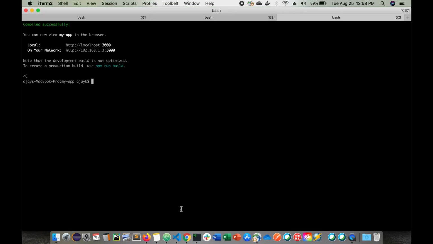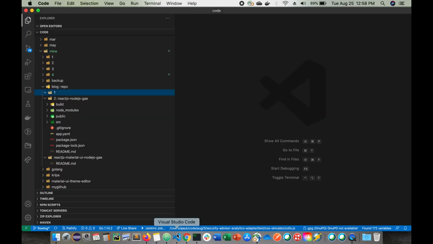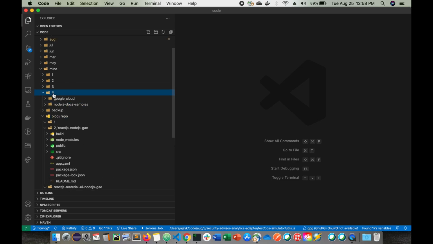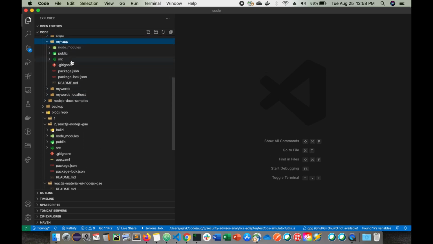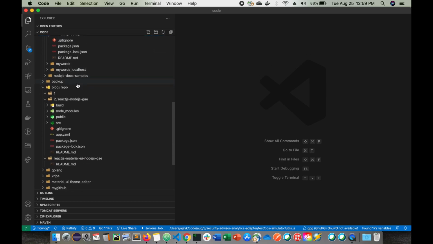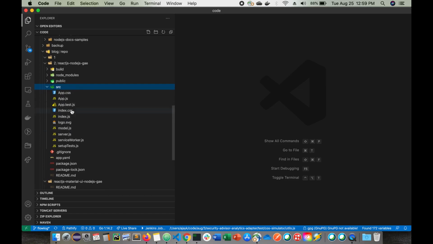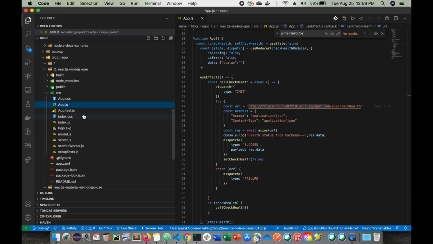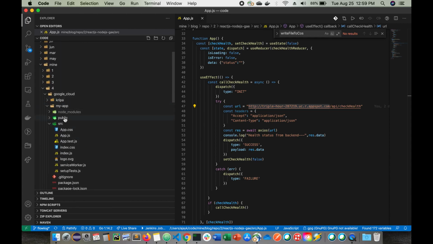Okay, now what I'm gonna do is we'll have our own server. I will have one backend server created. So I have here Google Cloud my app. You can go here. So I can take one example from here which I have. One is your app.js. We will take model.js and server.js. These 3 files we require. I'll show you what is there in those 3 files.